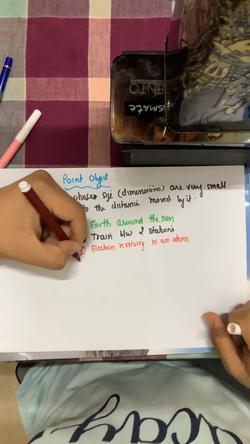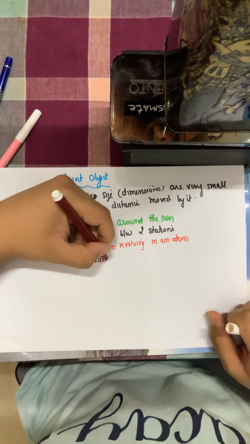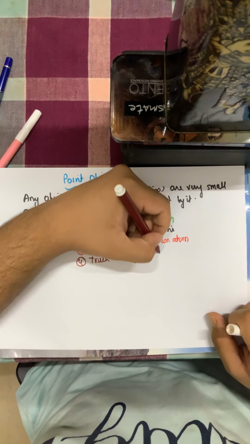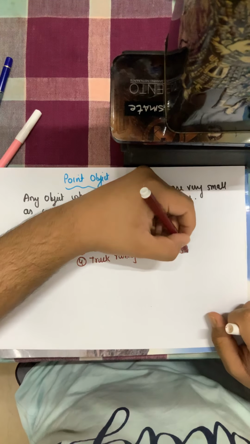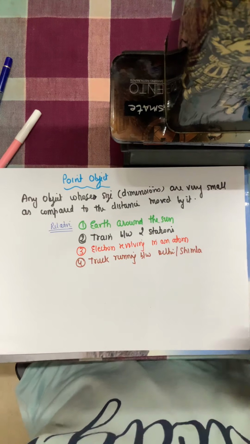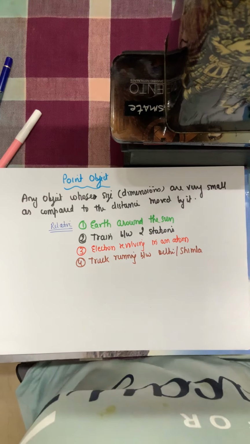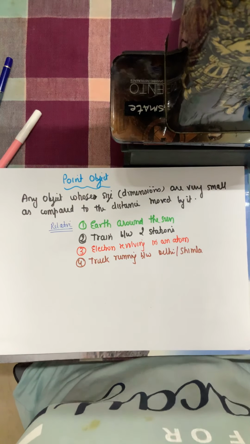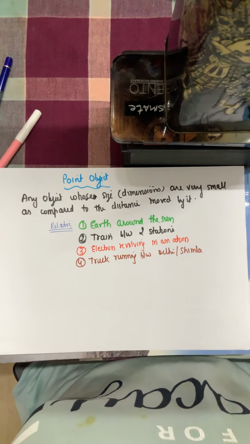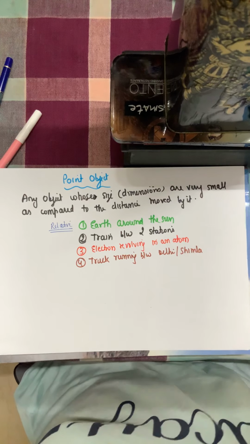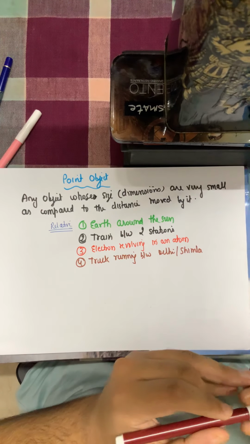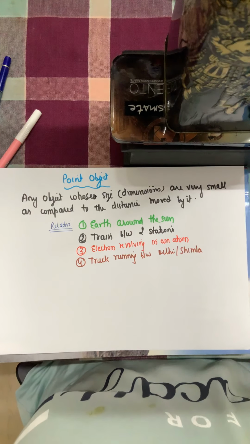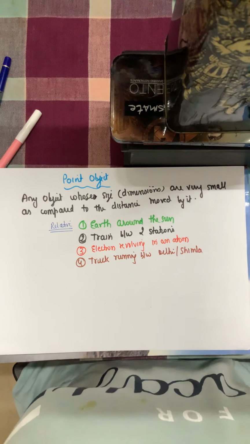Another example, a truck running between Delhi and Shimla. A truck is a very big object. When we talk about a truck, we imagine a huge figure. But when I am comparing the size of the truck to the distance it runs between Delhi and Shimla, it is a very small object. So hence when I talk about a point object, it is a relative term. I have to relate that object's size to the distance moved between any two locations.